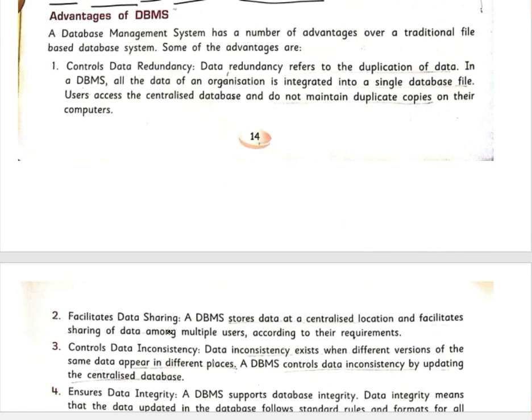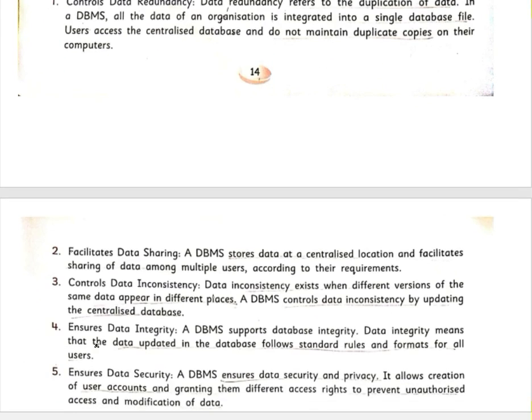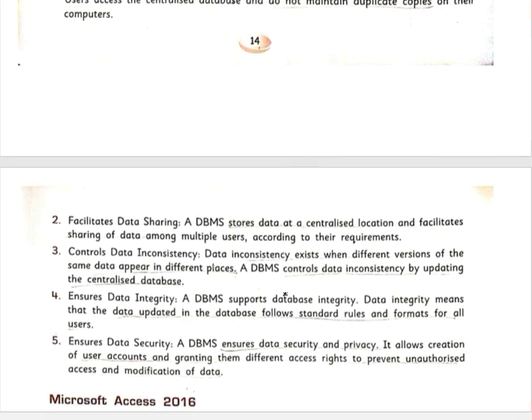It also facilitates data sharing. With the help of that software, we can easily share the data to multiple users according to their requirement. It controls data inconsistency. Data inconsistency exists when different versions of the same data appear in different places. So a DBMS controls data inconsistency by updating the centralized database.